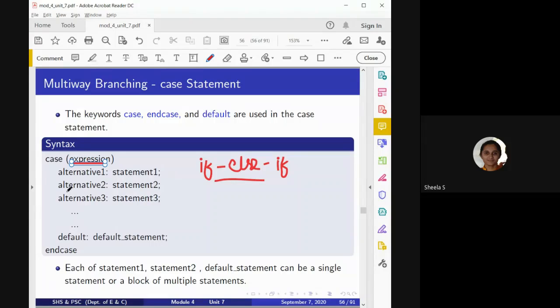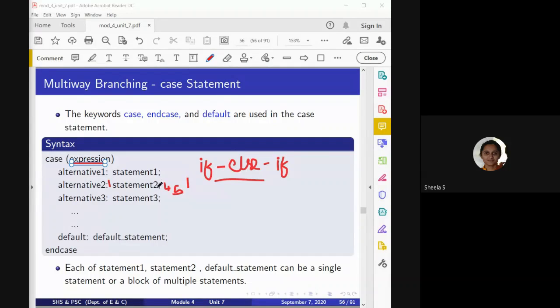Okay, suppose I consider that the expression is equal to alternative 2. If there are three different statements, statement 2, statement 4 as well as statement 5, then I have to insert the keyword begin here and the keyword end here. So like this we have to consider the corresponding alternatives.